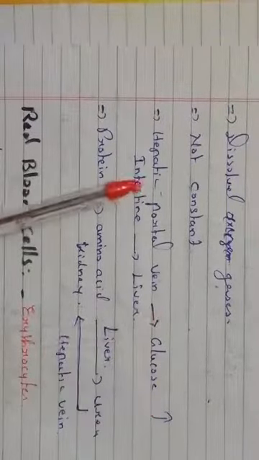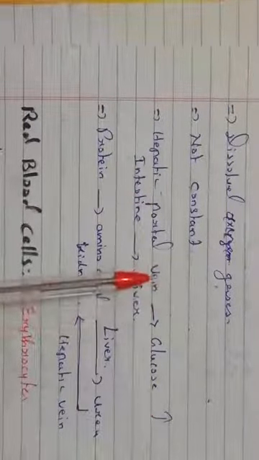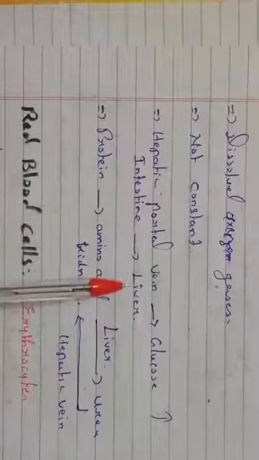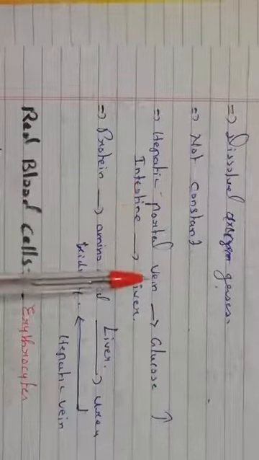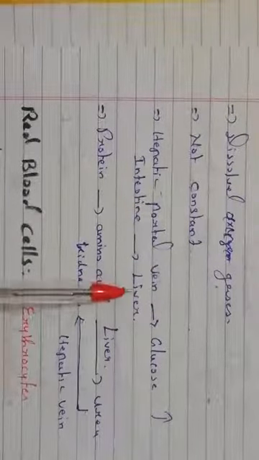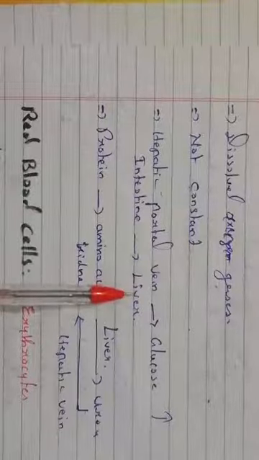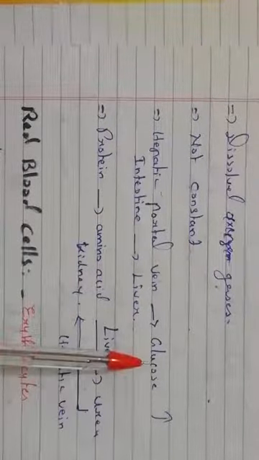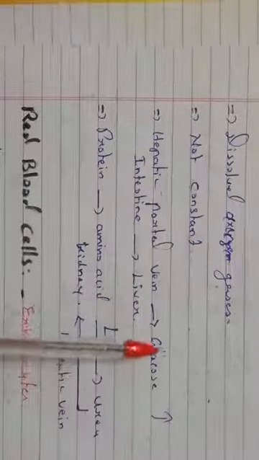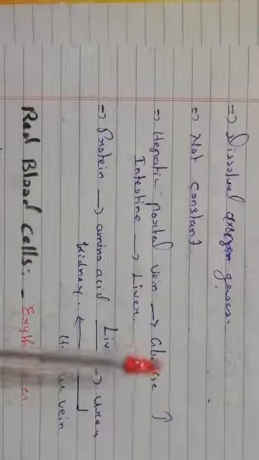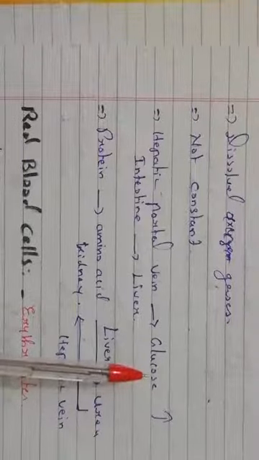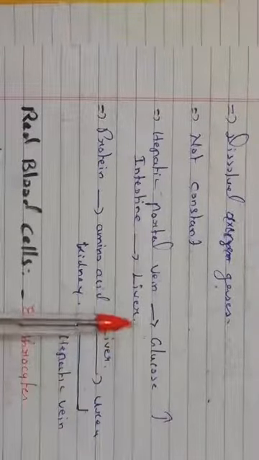Do you understand? Hepatic portal vein is a vein which is collecting these nutrients from the intestine to the liver. That's why immediately after the meal, since it is taking the nutrients, of course there will be a lot of glucose. That's why when we check this blood after the meal, the glucose level will be more here. But after some time it will reduce, because it will be supplied to the cells and the cells consume this glucose, so automatically the glucose level will reduce.